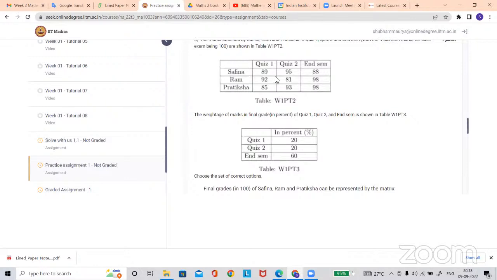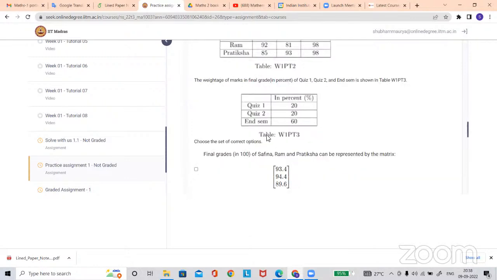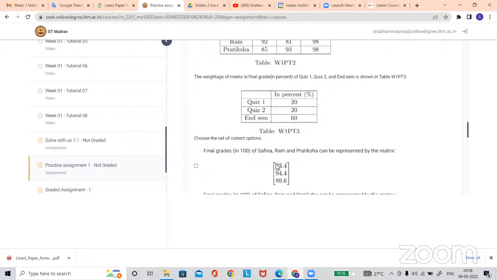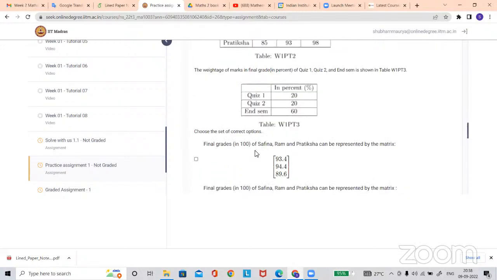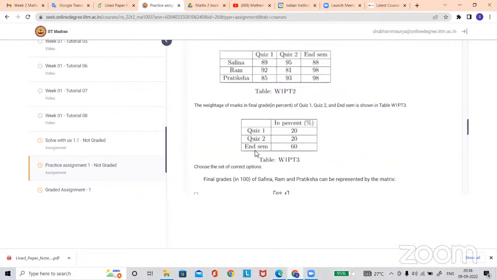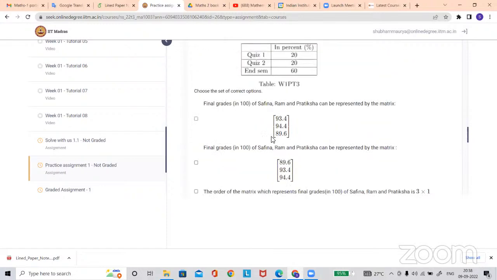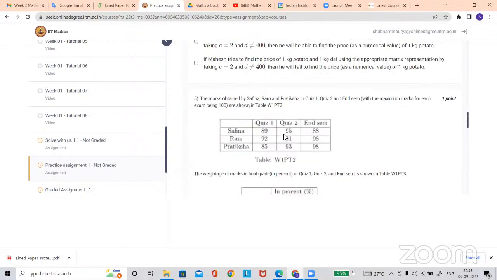Okay. So if you want to calculate, the first row represents Sophia. The second row represents Ram, right? And the third one will represent Pratik's marks, right?